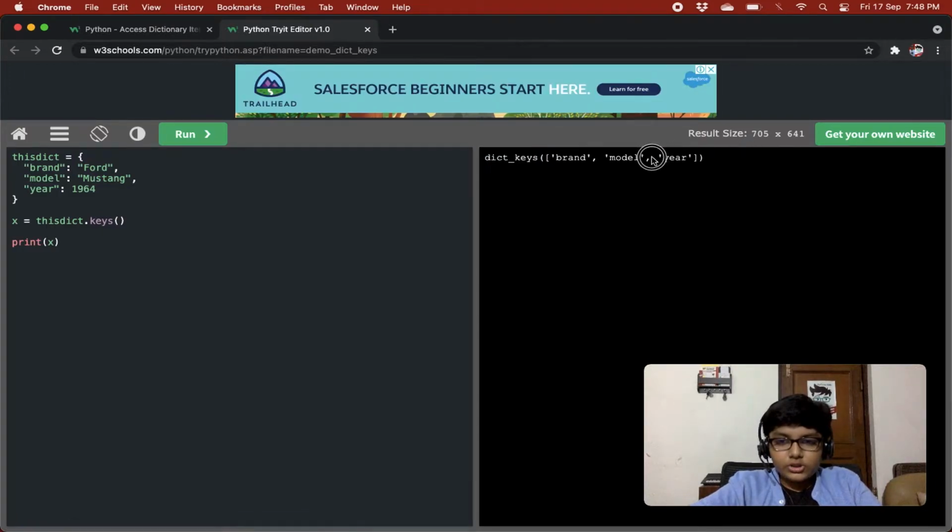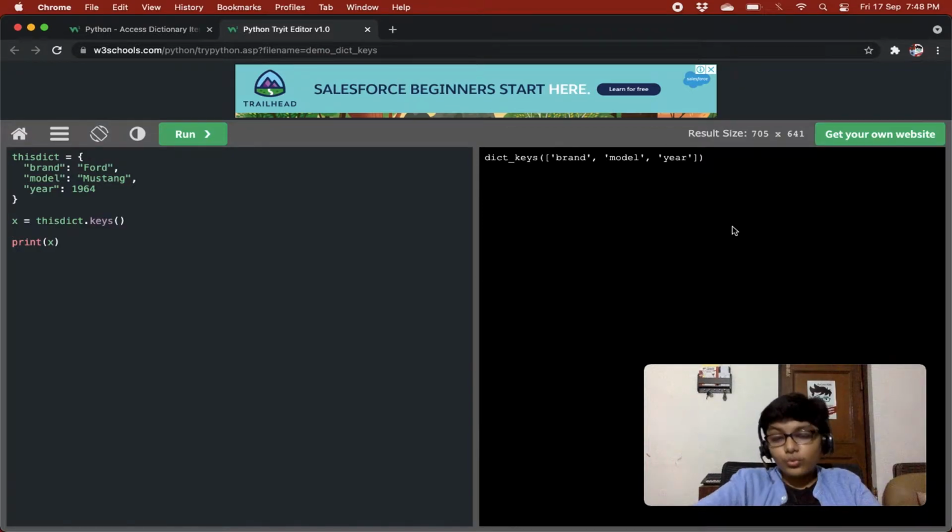It is just to explain that it is dictionary keys, right? But we get an array of all the keys that are there in the dictionary. So the keys method returns an array of all the keys of that dictionary on which we have run the keys method, right?